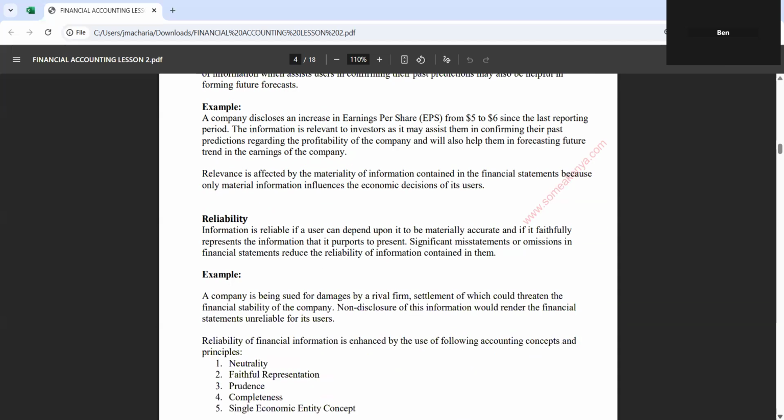When you're talking about reliability, information is reliable if the user can depend upon it to be materially accurate and to faithfully present what it purports to present. Like if a bank asks for a financial statement, they want to make a decision whether the client has the ability to pay the loan. If the financial statements are false, then the bank may not be able to make a correct judgment on whether the client is able to pay the loan.